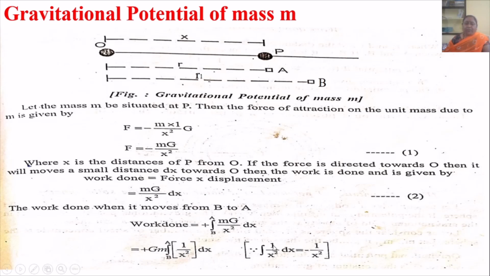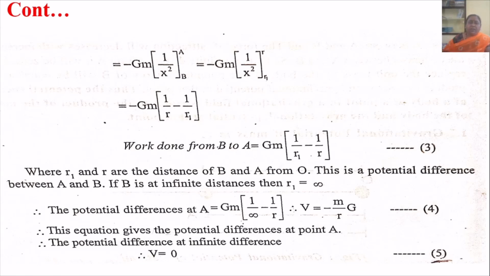Therefore, work done equal to minus gm into 1 upon x square limit from B to A, is equal to minus gm into 1 upon x square.